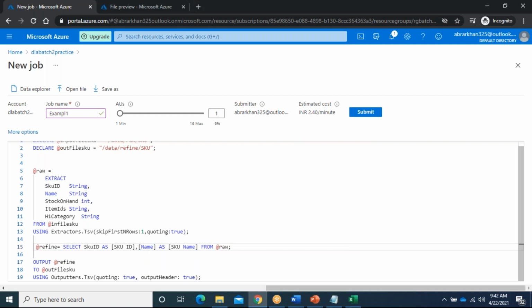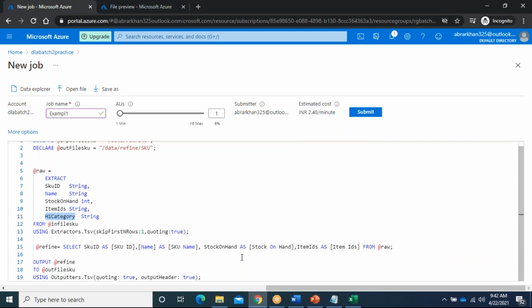This is one of the transformations, but we generally use different transformations. Now stock on hold I can make as stock on hand, and item IDs as item IDs.